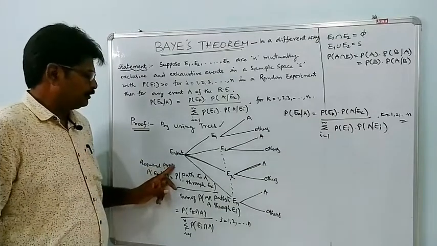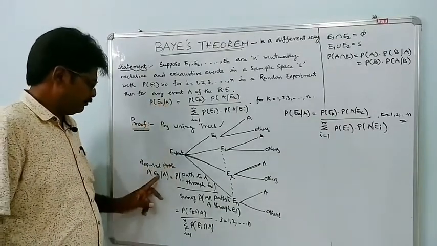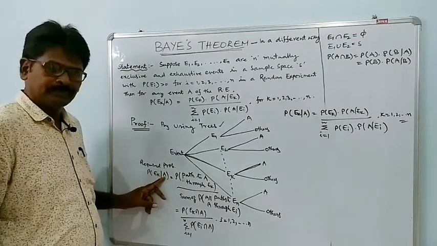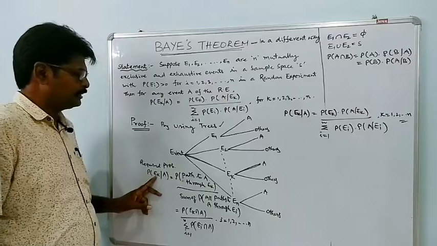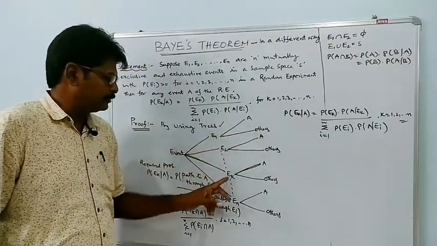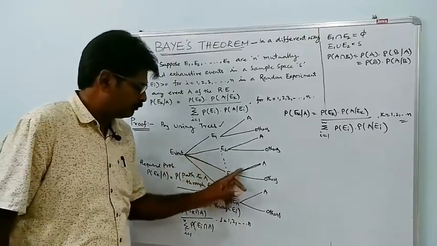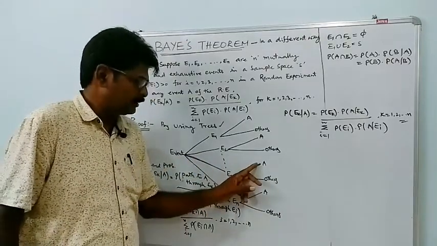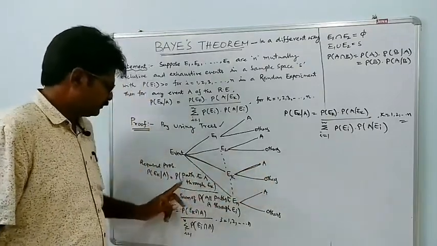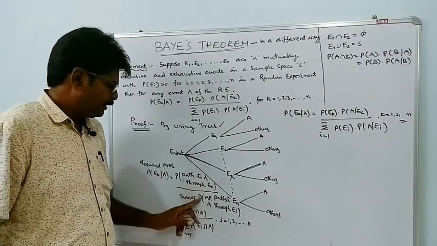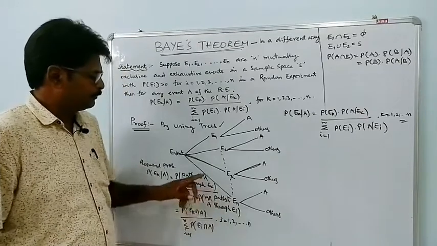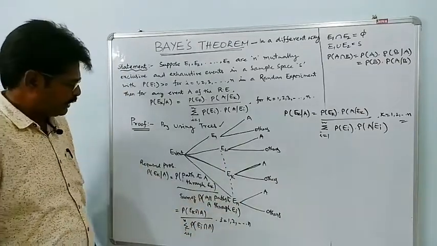So our required probability is P of Ek given A, which means if A has happened, then it happened through Ek. That means this is the path. This path is the required path which shows our required probability. So this path by the sum of the probability of all paths to A through Ei, where i equals 1, 2, 3, so on, n.